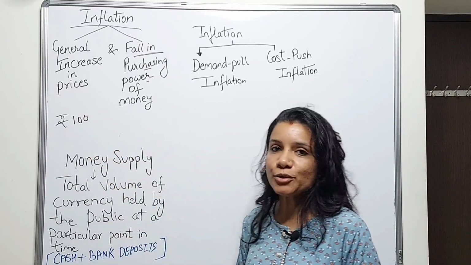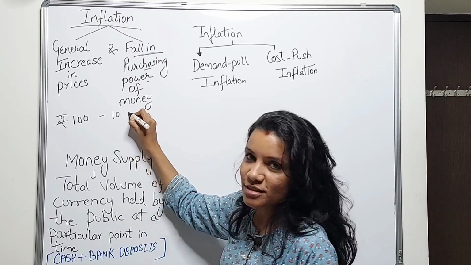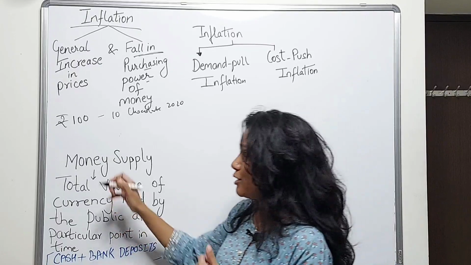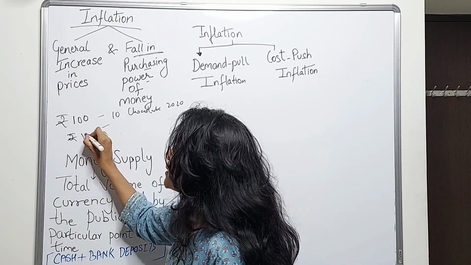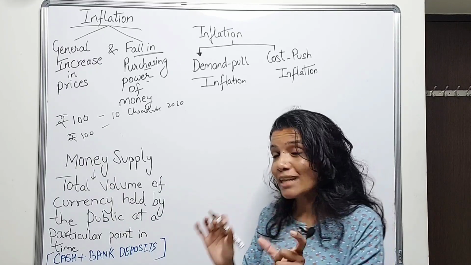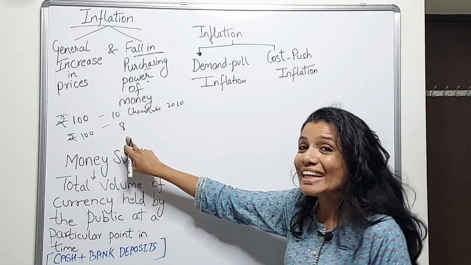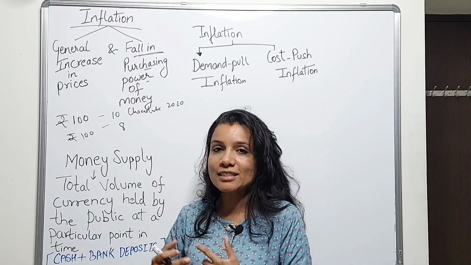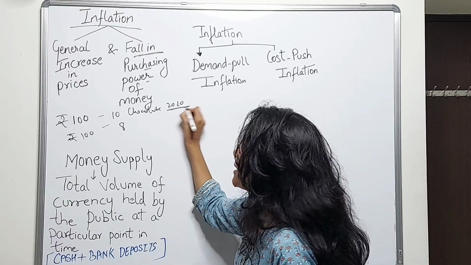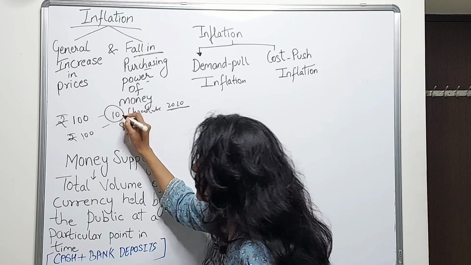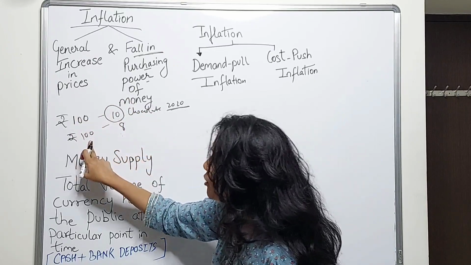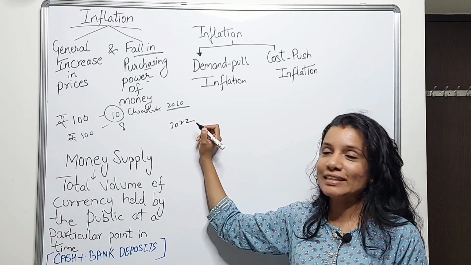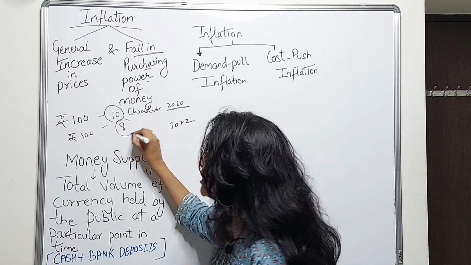Let's say for 100 rupees, I could buy 10 chocolates in 2020. Two years later, today, if I were to spend the same 100 rupees on the same chocolates, I would be able to purchase only 8 of them. Which means if I measure the purchasing power of money in terms of chocolates, in 2020 the purchasing power of money was 10 chocolates. Now the same amount of money can buy only 8 chocolates, which means in 2022, the purchasing power of money has fallen to 8 chocolates.